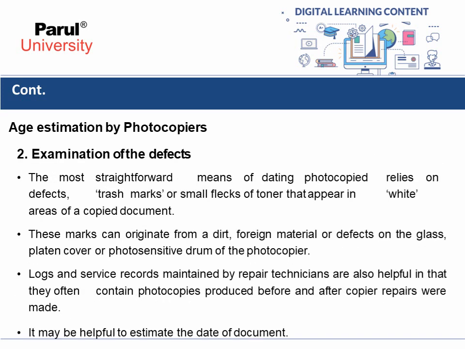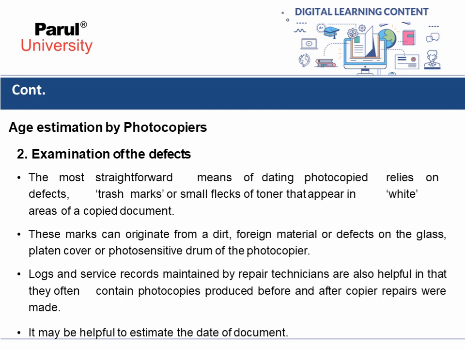Next is age estimation by examination of the defects in the photocopying machine. The most straightforward means of dating photocopies relies on defects, that is trash marks or small flakes of toner that appear in void areas of the copied document. These marks can originate from dirt, foreign material, or defects on the glass, platen, cover, or photosensitive drum of the photocopier.